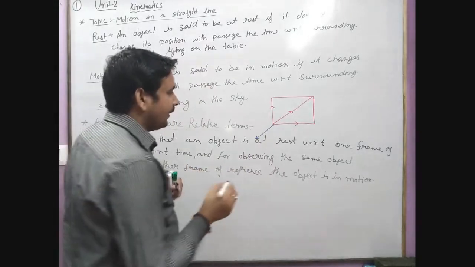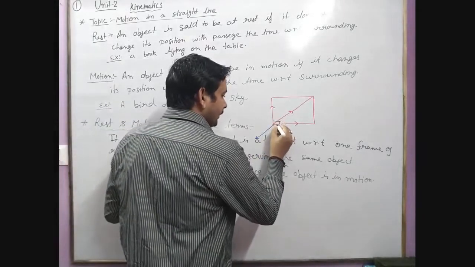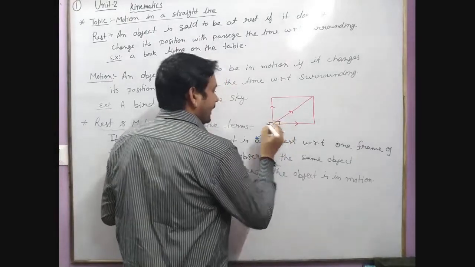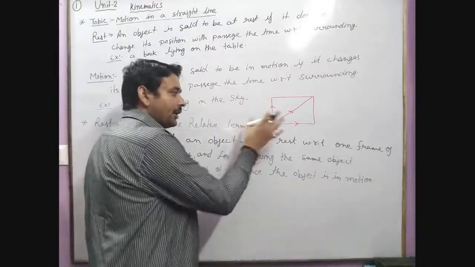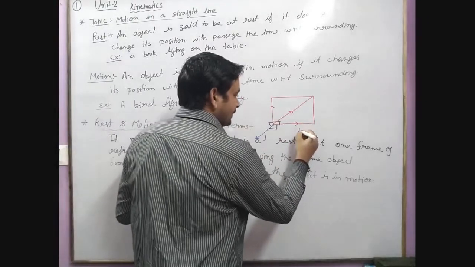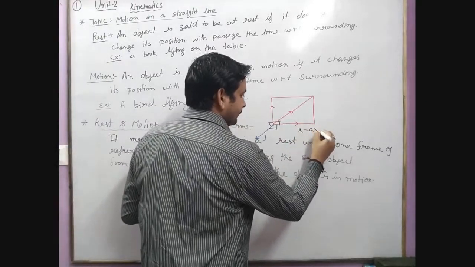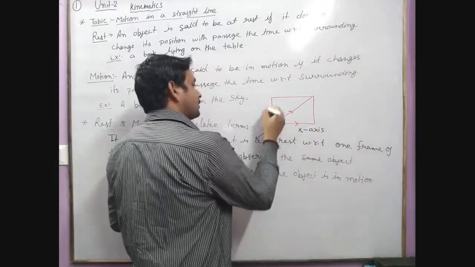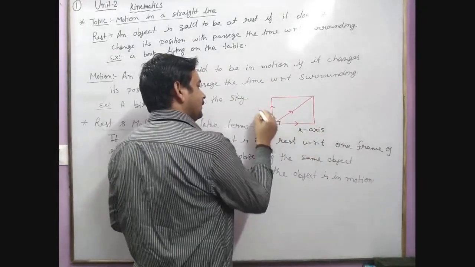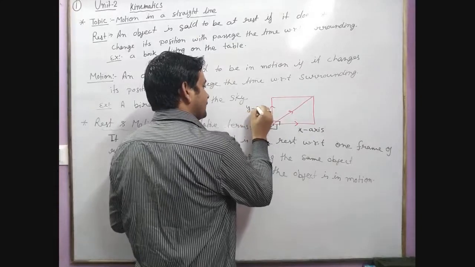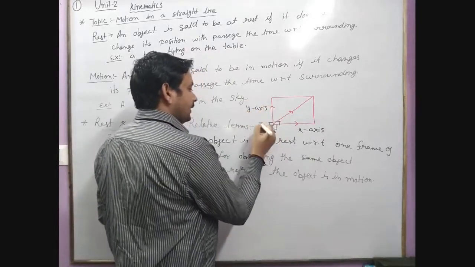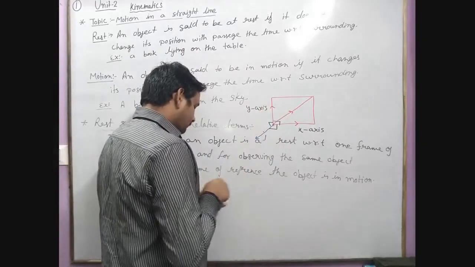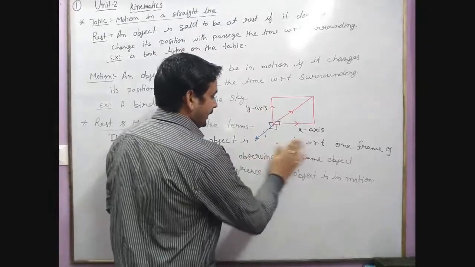It is observed that there are three axes taken in the coordinate system: one is the x-axis, another, which is a vertical line, is the y-axis, and this is called the z-axis.